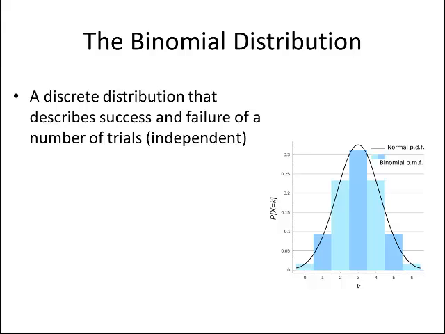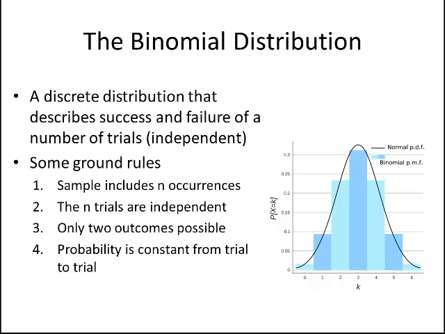One of the first things that we probably want to talk about when we talk about the binomial distribution are some ground rules. The ground rules are that the sample includes n occurrences, the n trials are each independent, only two outcomes are possible for each trial, and the probability is constant from trial to trial. So a question you might be thinking about right now is, what are some good examples of this?